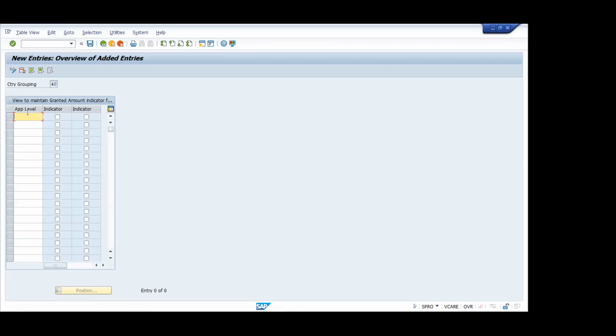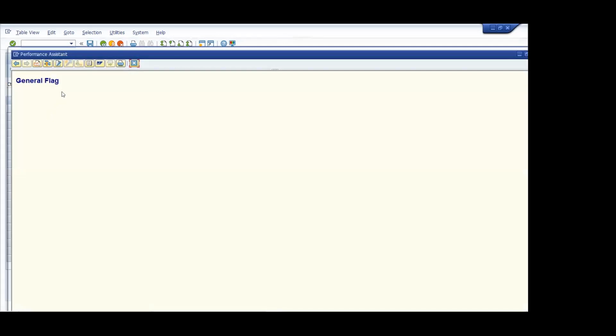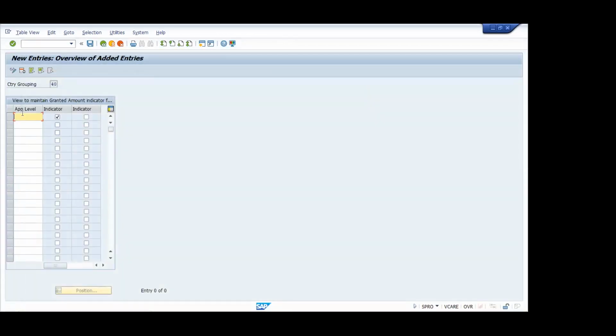So here we can say approval level, as opposed to choosing L1. Okay, and indicator means what? Actually, he will be just getting a notification. Okay, so he will be okay. So you can just put an F1 help here. I will tell you. F1. No, not this one. First field. Approval level.